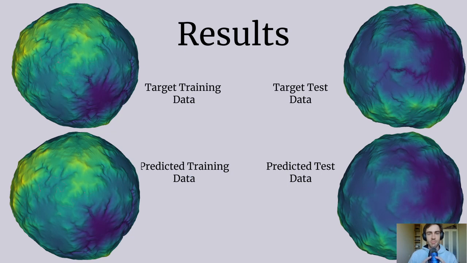Here are the results of the model after training it for 76,000 epochs with 2,500 training examples. In the top two images, we have the ground truth targets, and at the bottom, we have our model predictions. On the left, the input data was included during training, and on the right, the data was not seen during training. As we can see, the model performs better on already seen data. This is an example of overfitting, which can be fixed by increasing the number of training examples.